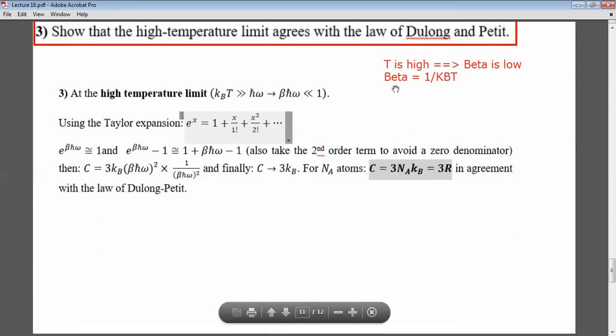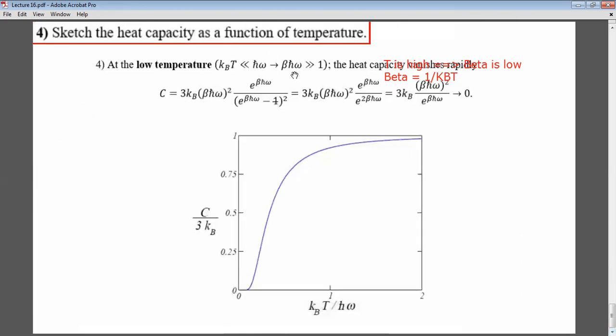At low temperature, beta is very high. So if I go to the equation C, I cannot cancel out. So here, this is 3 kB beta h bar omega square e to the beta h bar omega divided by e to the beta h bar omega minus 1 squared.